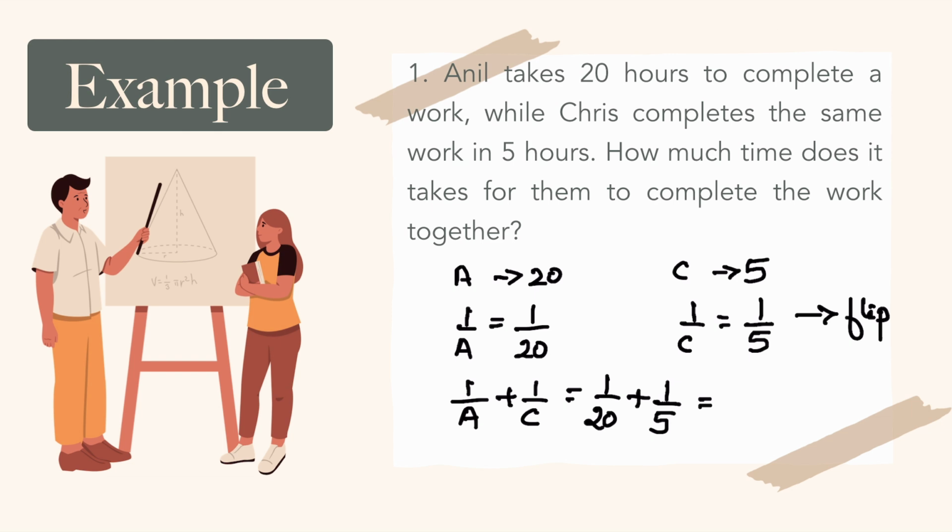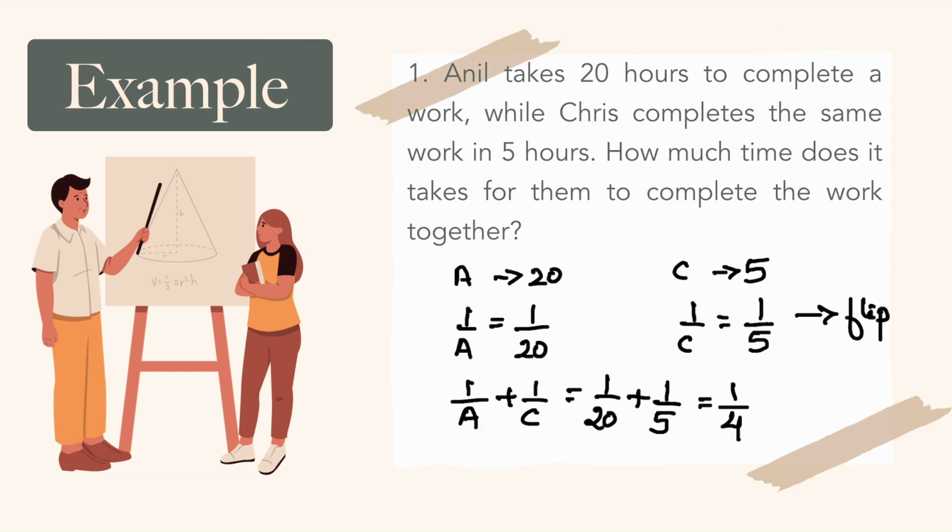If you do the calculation, you will get 1 by 4. Please do the calculations on your own. So A and C working together will do 1 by 4 work in a day. Is this clear to you?